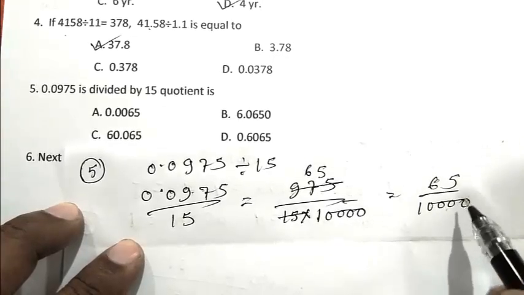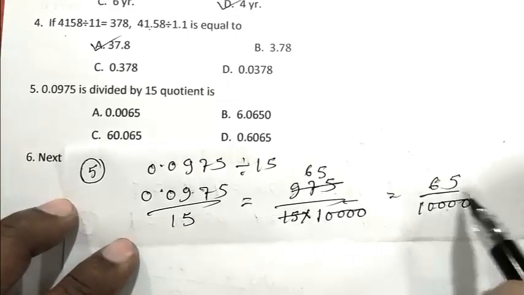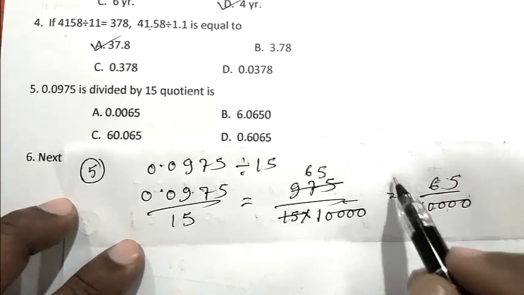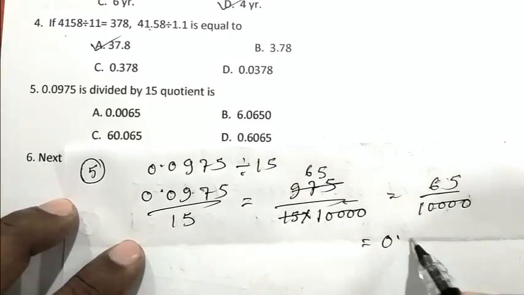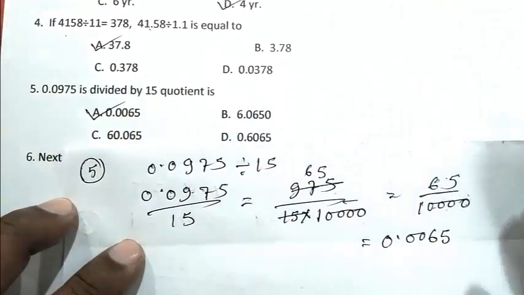So here we have to put the point after 4 places. So the answer is 0.0065. A is the right answer.